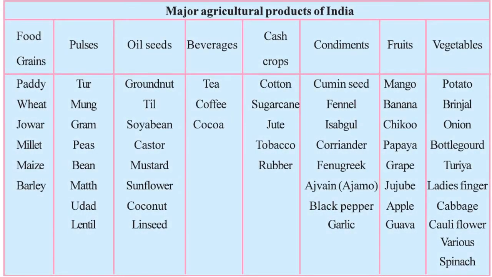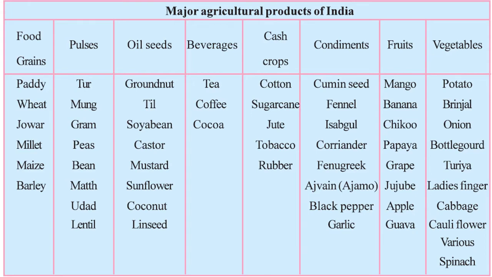Now, these are the major agricultural products of India. All over the world, many produces are there. In India also, thousands of crops are taken, but these are the main crops which are taken in India in a large quantity. As you can see, in the food grains, these are paddy, wheat, jowar, millet, maize, and barley.